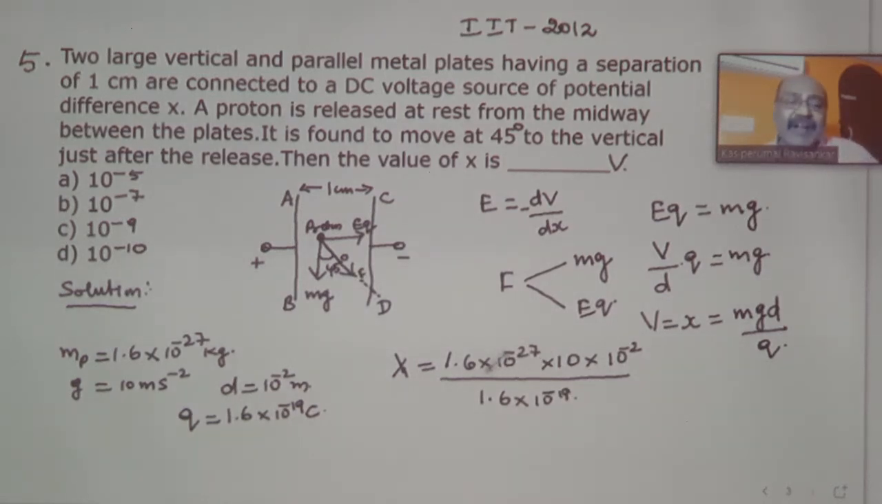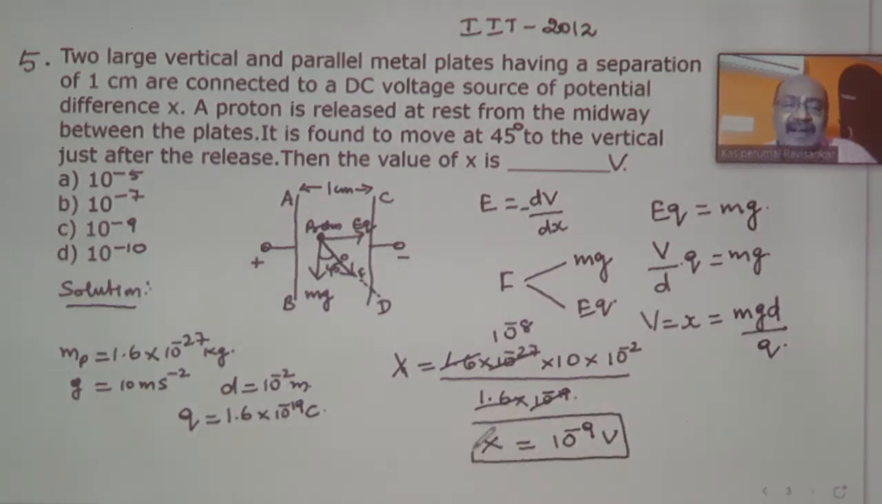So you can simplify. This 1.6 and 1.6 will get cancelled. When you are subtracting, 10 power minus 19 and here 10 power minus 27, here you will be getting 10 power minus 8. Then what is the answer? If you are cancelling this 10 power minus 7, here you are getting 10 power minus 2. So the potential X will be equal to 10 power minus 9 volt as the answer. We are considering this as the potential difference between the two plates.